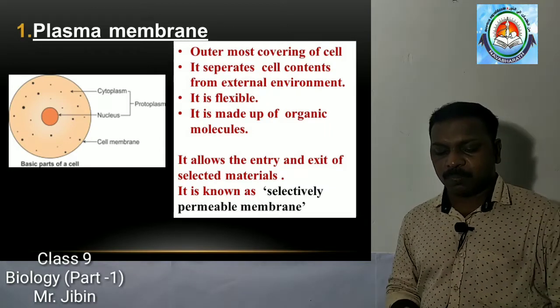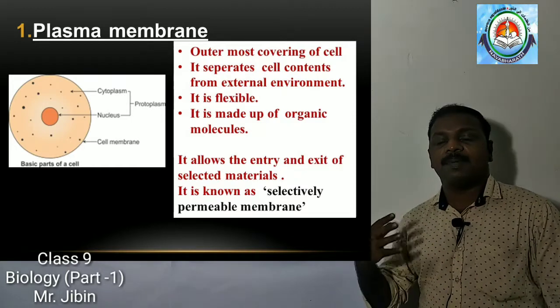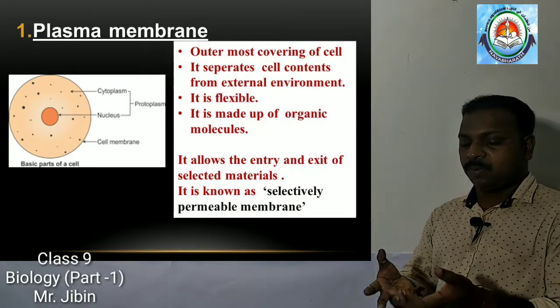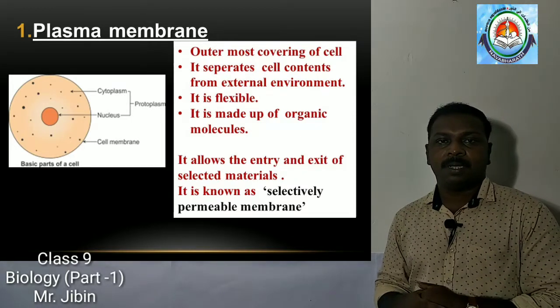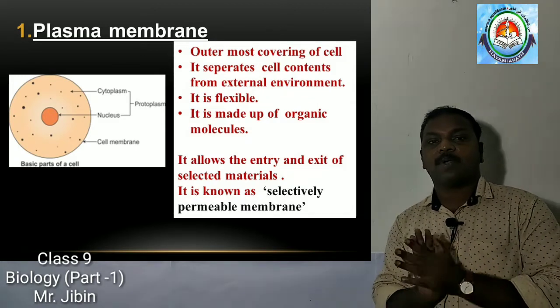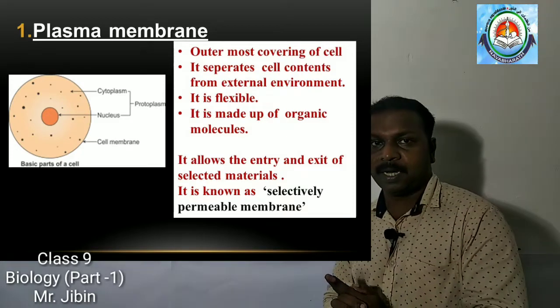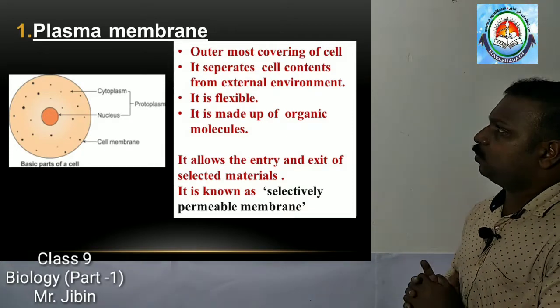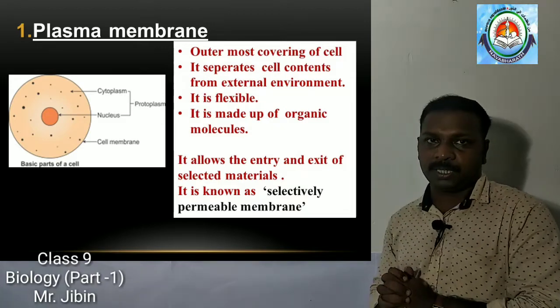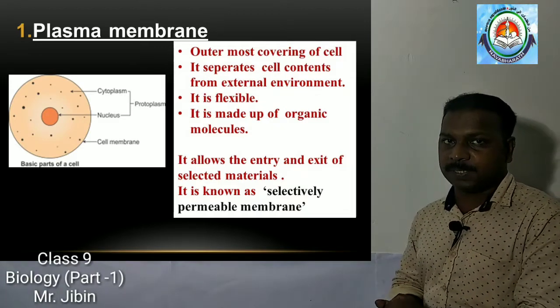And I told you, this cell membrane or plasma membrane permits the materials to go out or to come in. This happens because of some processes, mainly two processes, diffusion and osmosis. So here we are going to discuss what is diffusion, what is osmosis.